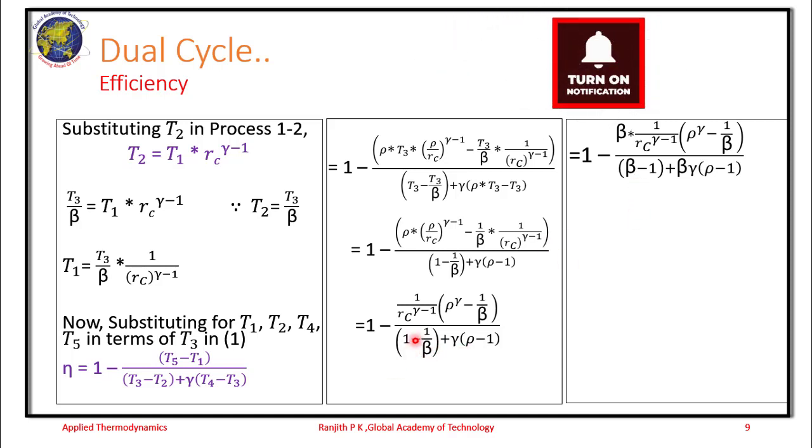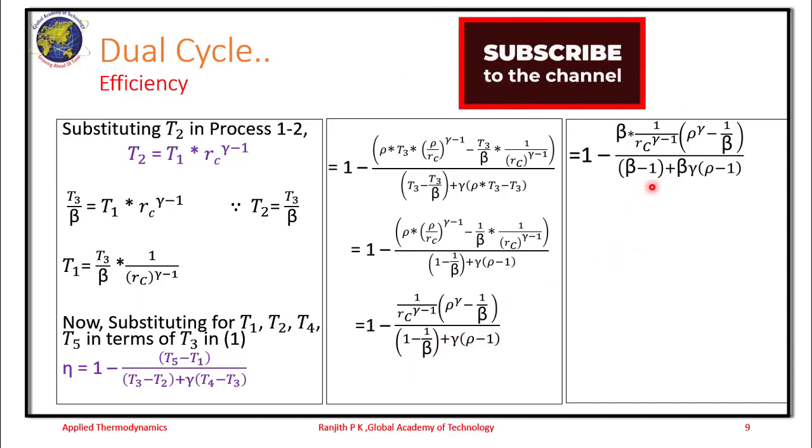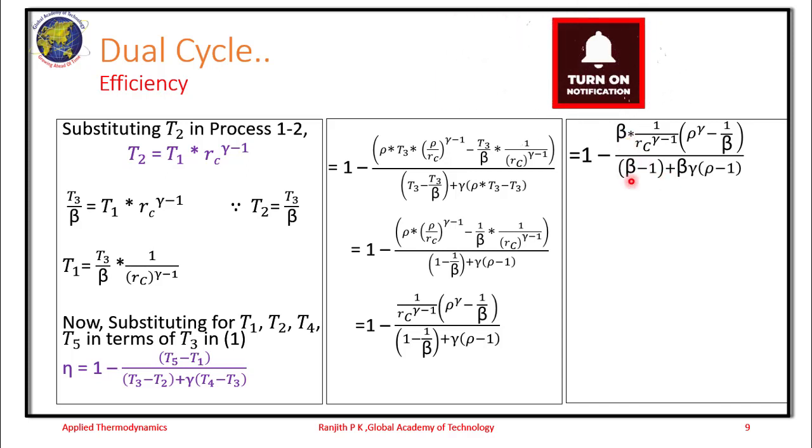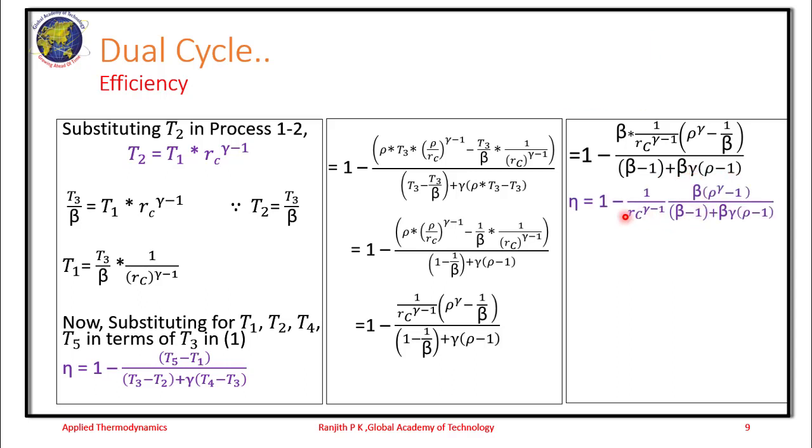1 minus 1 by beta is beta minus 1 by beta. So this beta at the denominator is multiplied throughout and taken to the numerator. So beta minus 1 plus beta into gamma into rho minus 1. Further, efficiency is now expressed in terms of all the three ratios: cutoff ratio, compression ratio and explosion ratio, given as 1 minus 1 by Rc power gamma minus 1 into the additional factor.